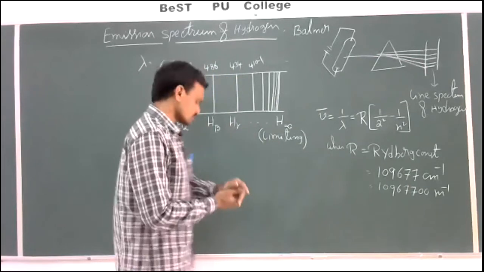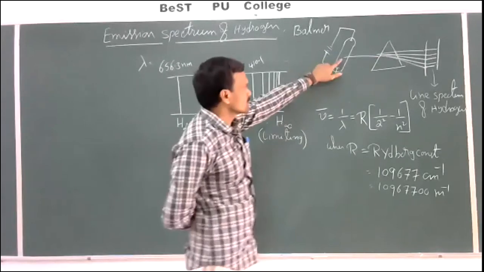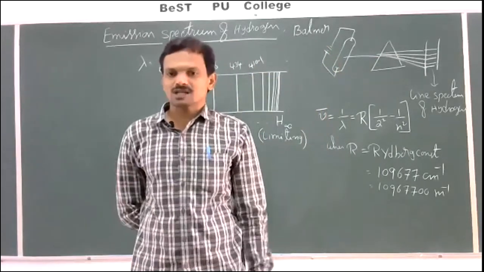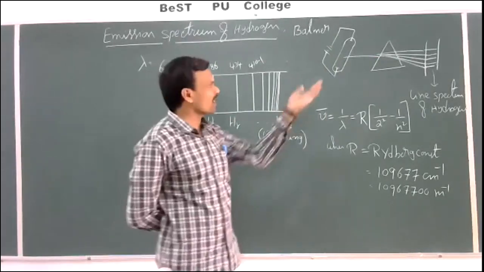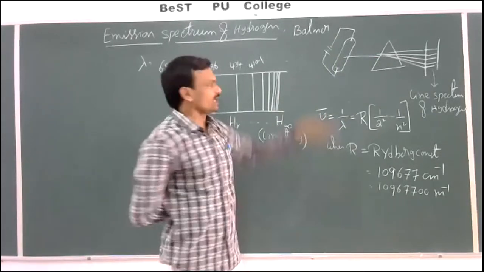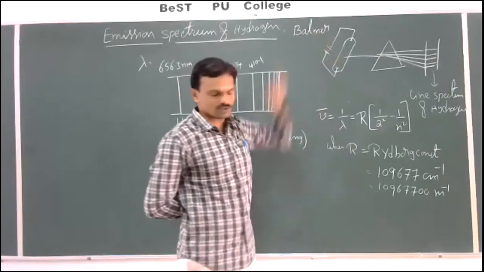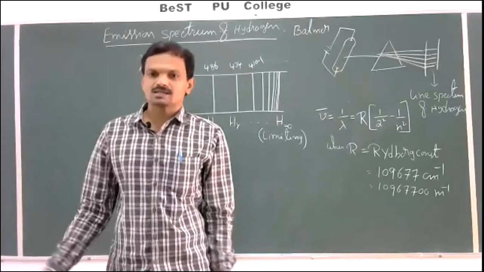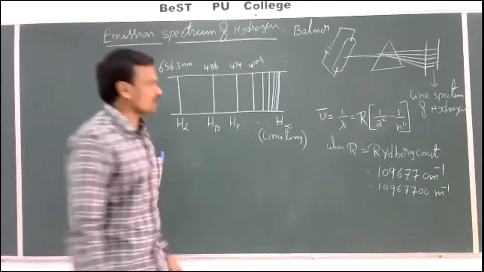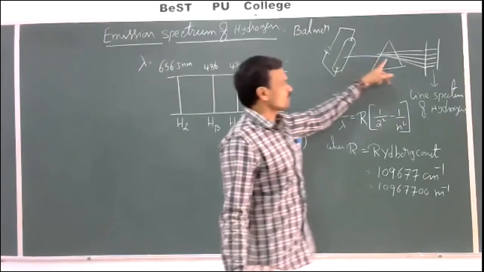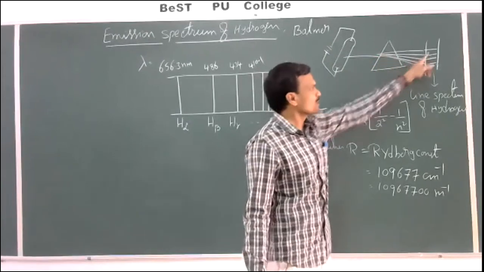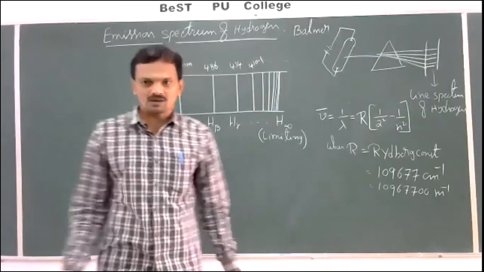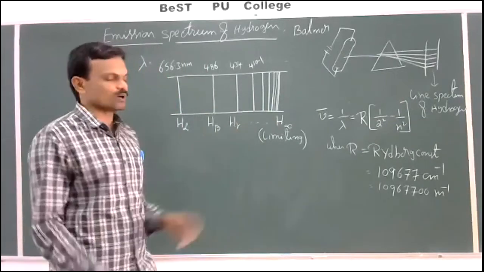See once again. When hydrogen gas is heated or subjected to electric discharge at a low pressure, then it emits light. When the emitted light is analyzed by passing through a prism, the arrangement obtained is known as the line spectrum of hydrogen, or the emission spectrum of hydrogen.